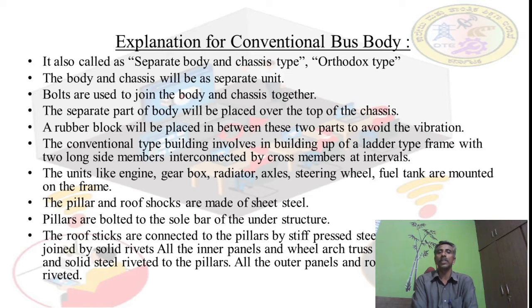The conventional type of building involves building up a ladder type frame. Ladder type means there are two straight, long members. By making use of 6 to 8 cross members, they are connected. The first cross member may be provided for the engine, the second for the clutch, the third for the gearbox, the fourth for the differential, and the fifth for the petrol tank or the diesel tank. In this way, the two long members are interconnected by cross members at intervals. Units like the engine, gearbox, radiator, axles, steering wheel, and fuel tanks are mounted on the side members of the frame.